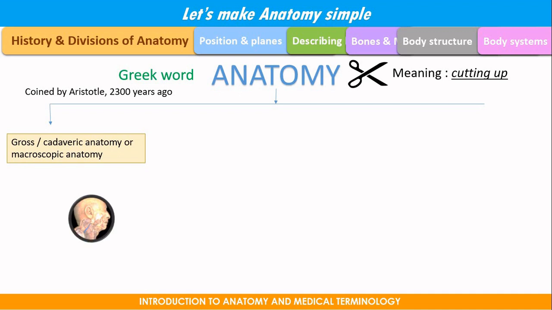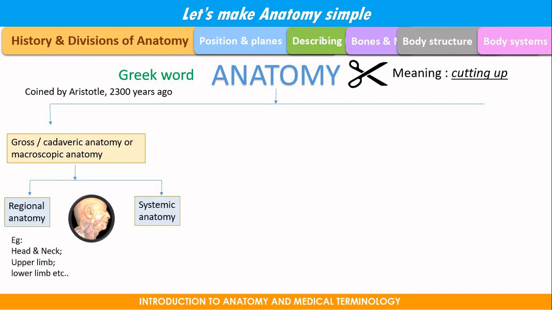First one, gross anatomy or cadaveric anatomy, otherwise called macroscopic anatomy. The word itself means that you are going to study anatomy with the help of a cadaver. It is subdivided into regional anatomy and systemic anatomy. Regional anatomy means studying as head and neck, upper limb and lower limb, just for descriptive purposes. But systemic anatomy is studying as body systems, osteology, cardiovascular system and respiratory system.